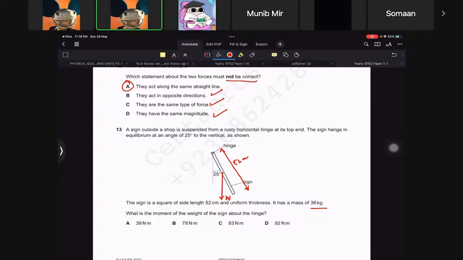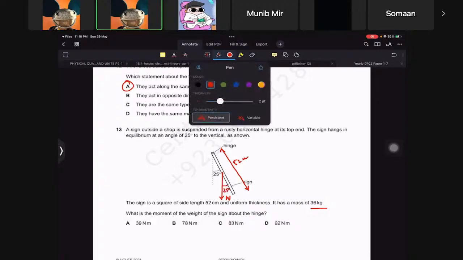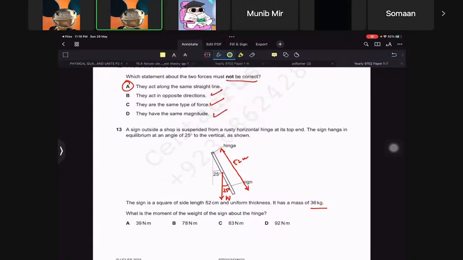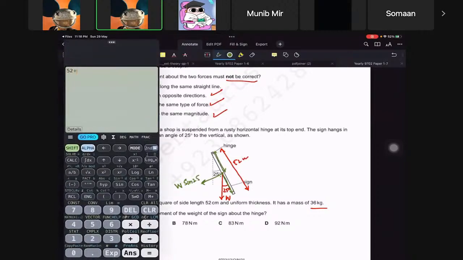So first of all, I would like to tell you that this is 25 because it is a corresponding angle. Then you make the components of it. So this is a perpendicular component, this is the parallel component, this is what we need. So this will be W sine 25, and then this distance would be basically half of 52. So divide by 2, so that's 26, right?